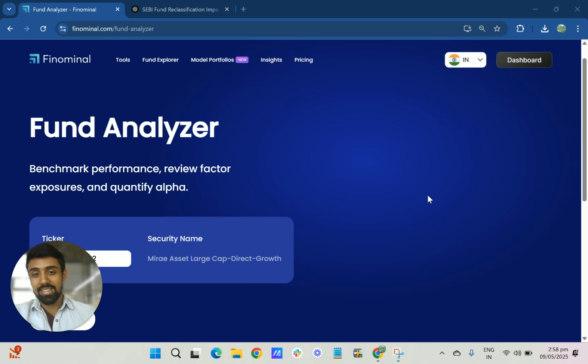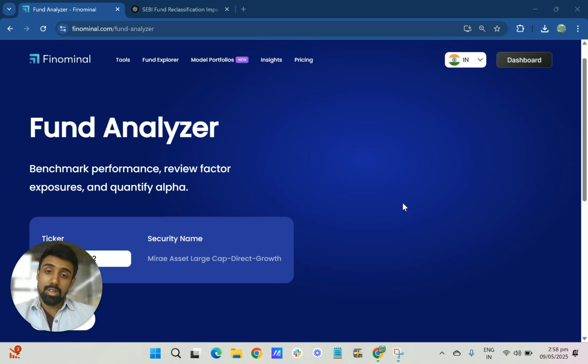Today we are going to analyze the Mirae Asset Large Cap Equity Fund. As the name says, the fund primarily focuses on large cap stocks in India. Since it's an active large cap fund, you expect it to outperform the large cap benchmark itself, i.e., Nifty 50 or Nifty 100, whichever benchmark you'd like it to be. Since it's primarily like 80% in stocks, you either go with Nifty 50 or Nifty 100.